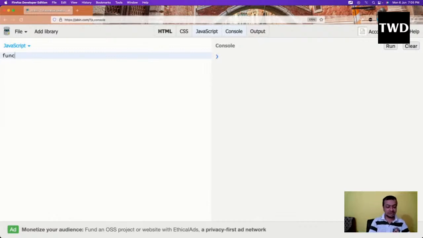So there are mainly two ways to declare a function in JavaScript. One is that we know the function keyword is there. Maybe I will have a foo and console.log